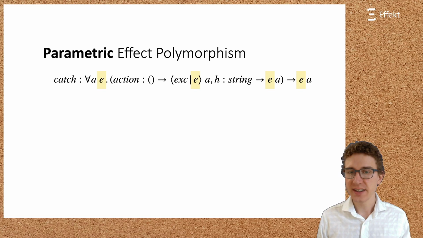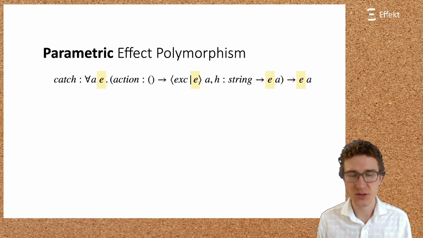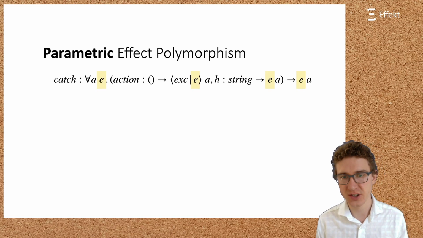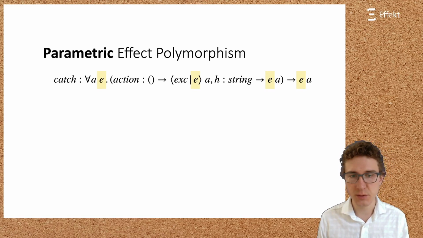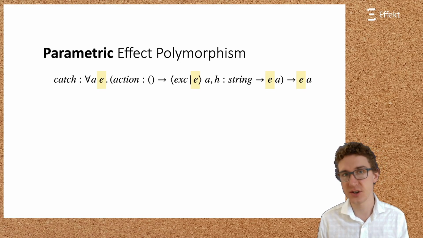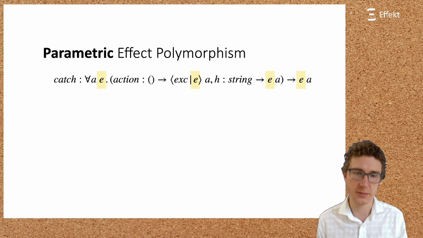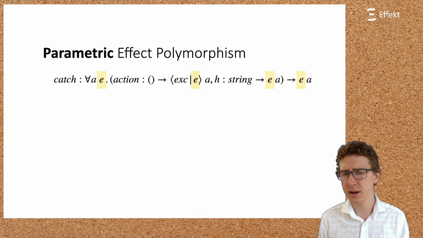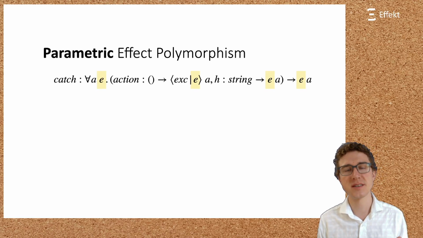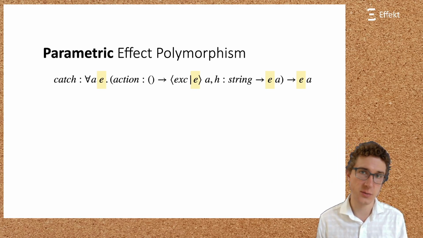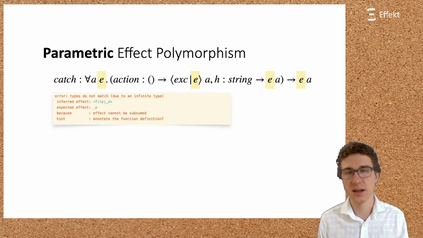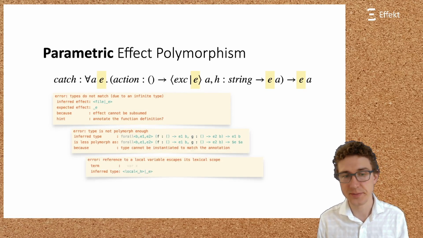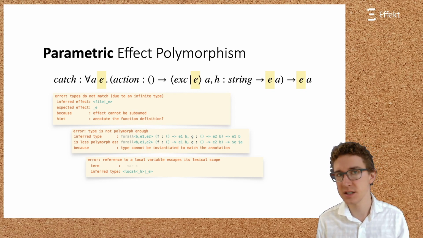Effect polymorphism is great since it allows us to use the catch function with many different argument functions for action, using potentially different effects. Parametric effect polymorphism is common practice in popular research languages like Koka, Frank, or Helium. However, from a practical point of view, parametric effect polymorphism can quickly become verbose and complicated. Programmers are then confronted with type errors like this, or this. While these example error messages are taken from the Koka language, the problem is not specific to Koka,